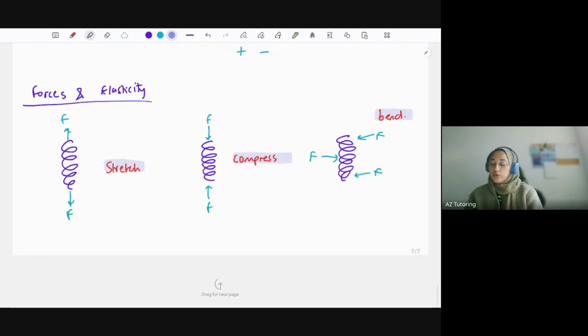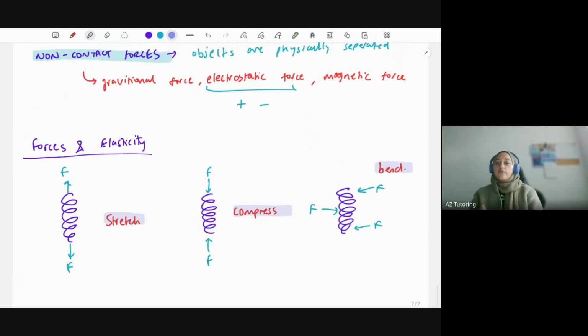What you need to notice is there's more than one force being applied in each of these scenarios. If I just pull it from one side, I'm not actually pulling the spring, I'm just moving it. There has to be more than one force for it to change shape. With just one force, you're not actually stretching, compressing, or bending it.